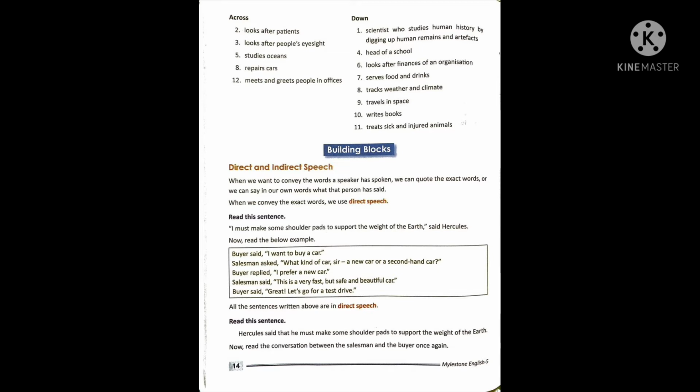Next, read this sentence: Hercules said that he must make shoulder pads to support the weight of the earth. Now read the conversation between the salesman and the buyer once again. Buyer said, "I want to buy a car." Salesman asked, "What kind of a car, sir? A new car or a second hand car?" Buyer replied, "I prefer a new car." Salesman said, "This is a very fast but safe and beautiful car." Now buyer said, "Great, let's go for a test drive."